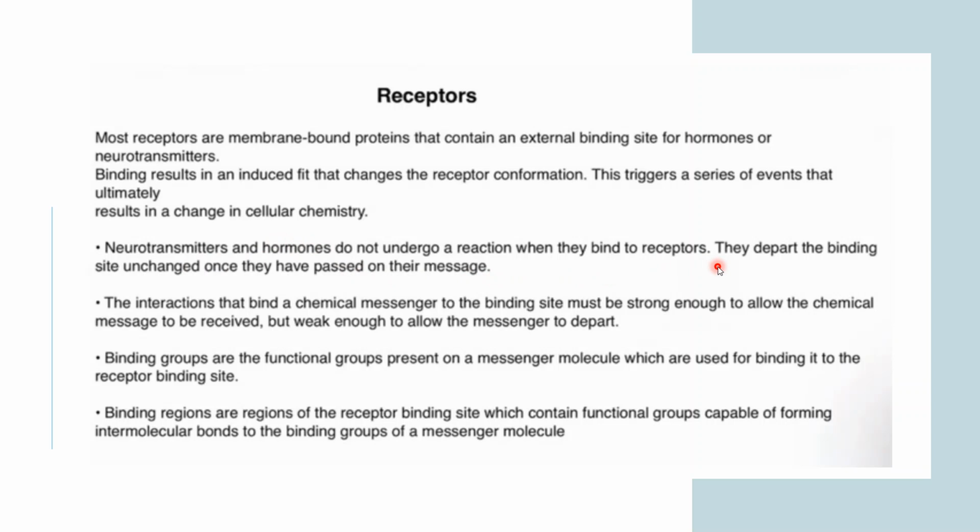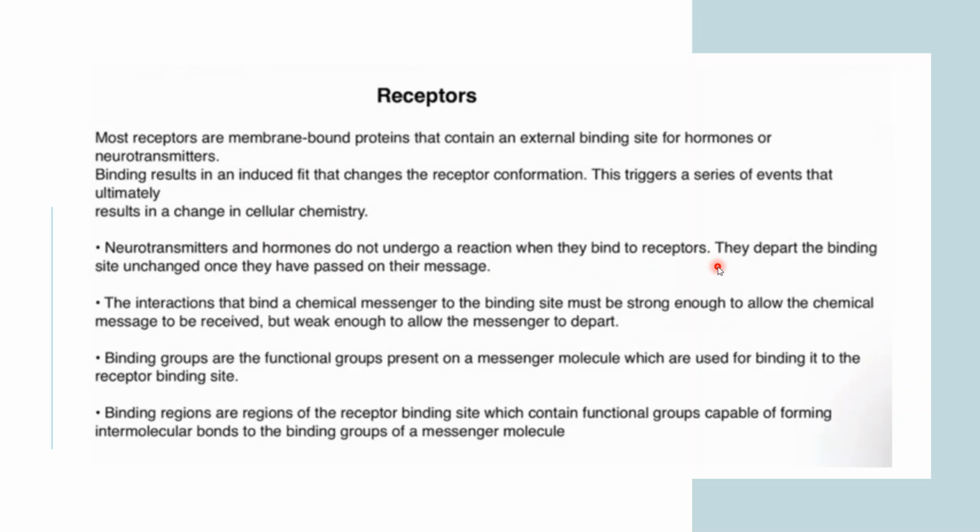We have talked about this aspect: when the receptor binds with the neurotransmitters or hormones, they actually do not form bonds, right? There is a non-covalent interaction that is responsible for the interaction between them. But if they form a covalent bond, then no action could happen.